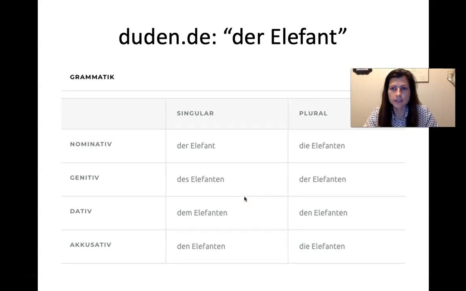But Elefant does belong to the N noun category, so it is going to take endings where other nouns would not. So der Elefant is nominative, singular. But then, as soon as we get into our genitive, dative, accusative, we're going to have the en. Des Elefanten, of the elephant. Dem Elefanten, to or for the elephant. And then den Elefanten, using the elephant as a direct object. And then the plural, en, is the ending for all the plurals. It's always going to have that if it's plural.